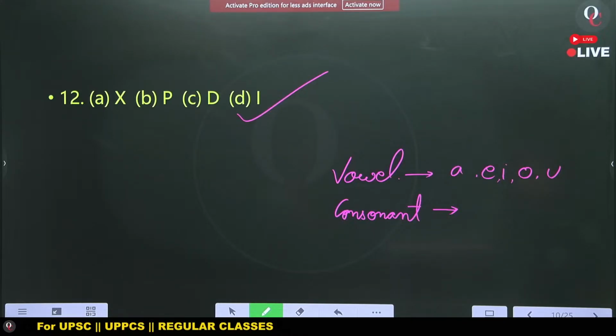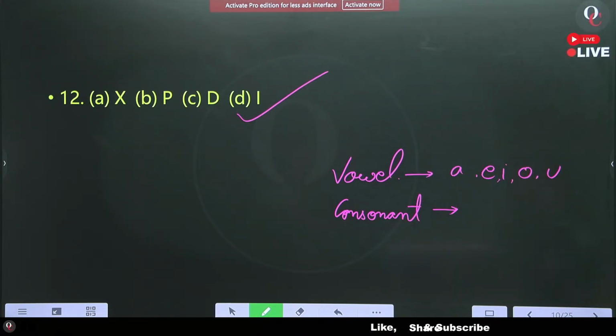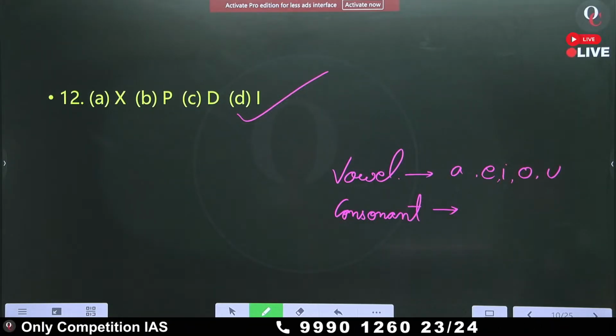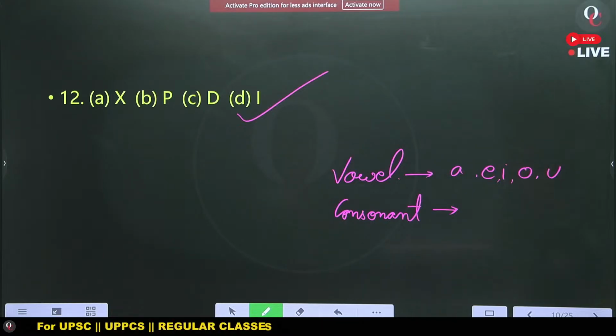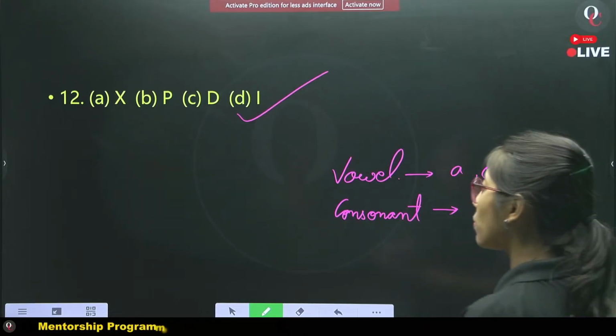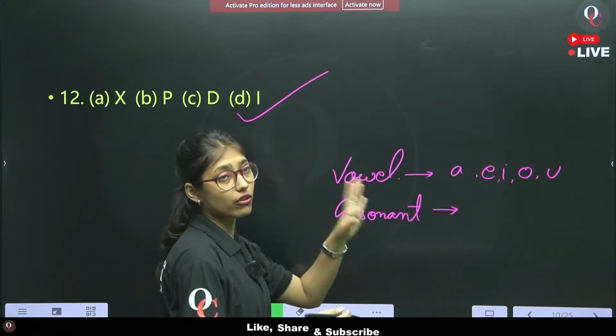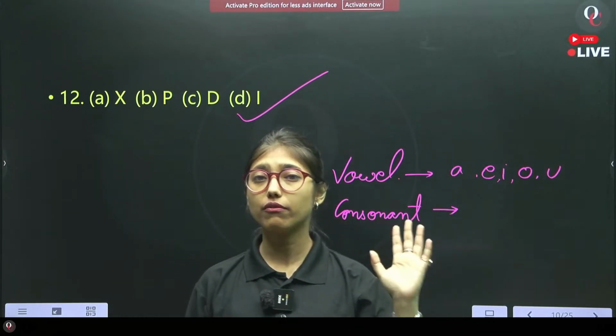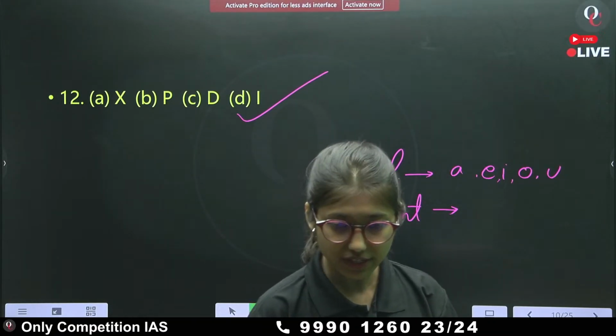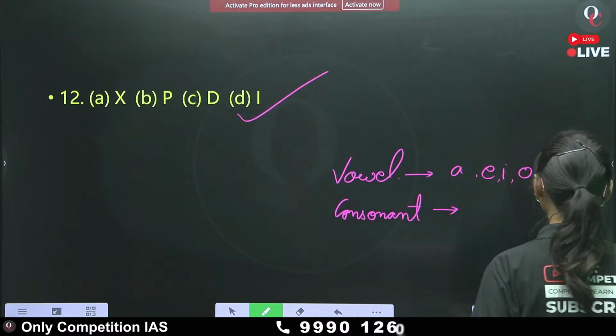Maybe you have been finding very tough patterns, very deep kinds of patterns, but you don't have to dig in so deep. The pattern is very simple, and therefore we don't have to dig in so badly. Just differentiate between vowels and consonants. That's it. Fine? Okay, Roshan, very good.